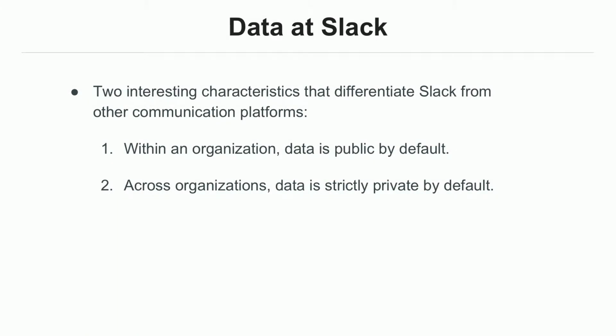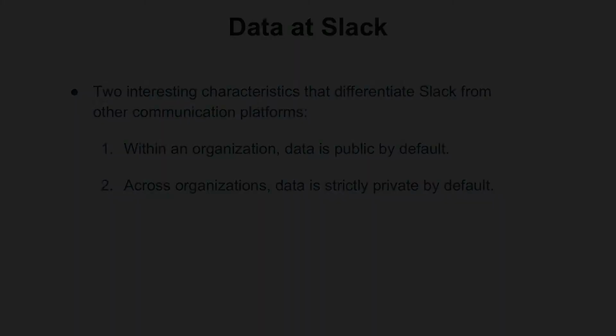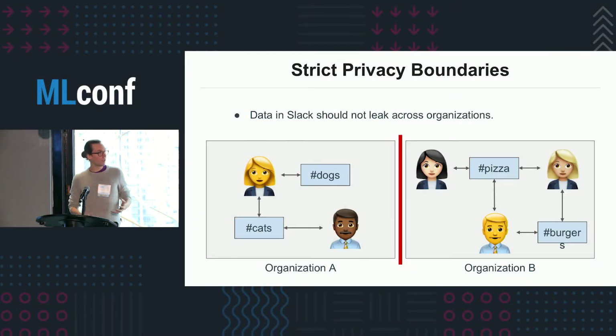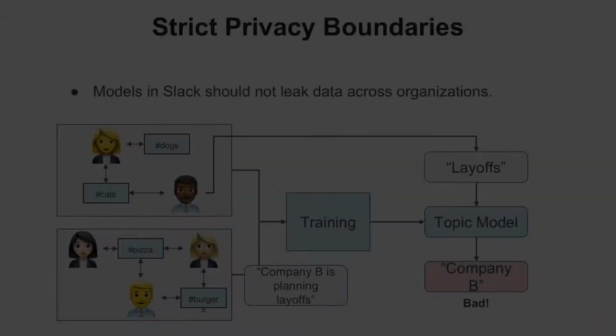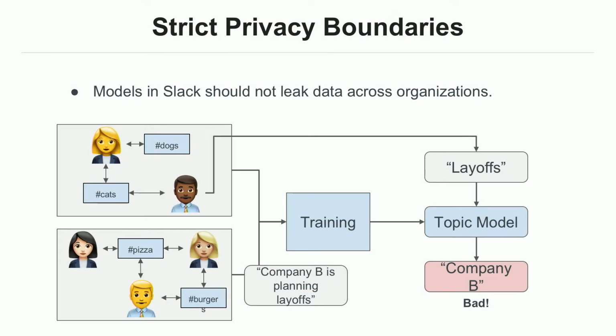The second characteristic is that, as I said, across organizations, data is strictly private by default. So what does that mean? Well, if we have two organizations, organization A and B, if someone in organization A posts a message in the cats channel, we really don't want it to end up in the burgers channel in organization B, right? Our customers trust us with their data, and we have to do everything we can to make sure data doesn't leak between teams.